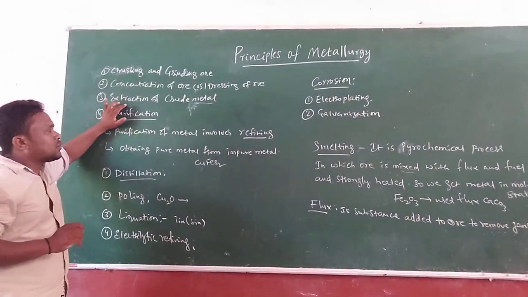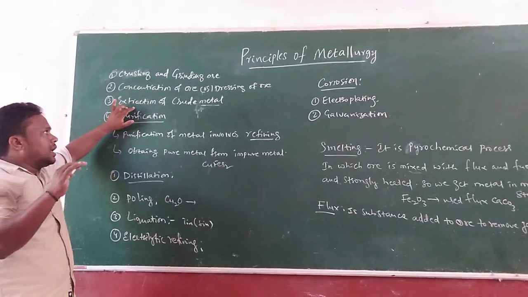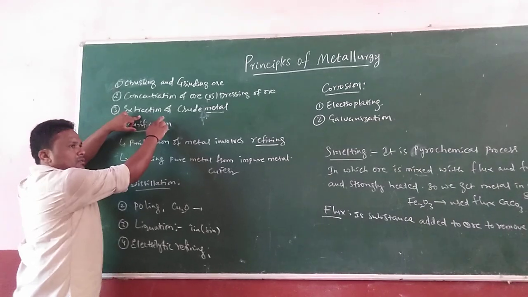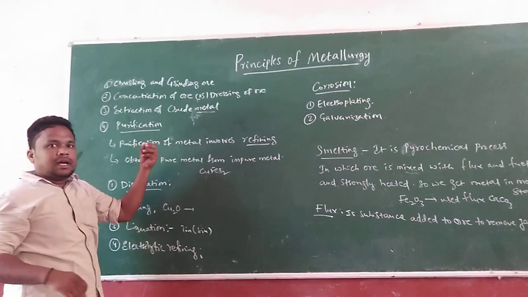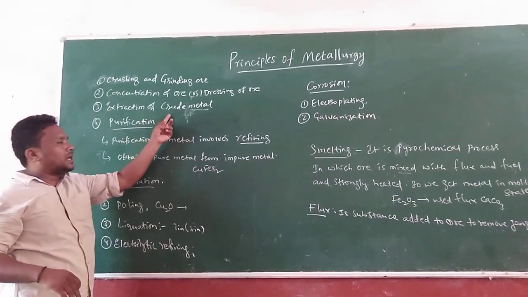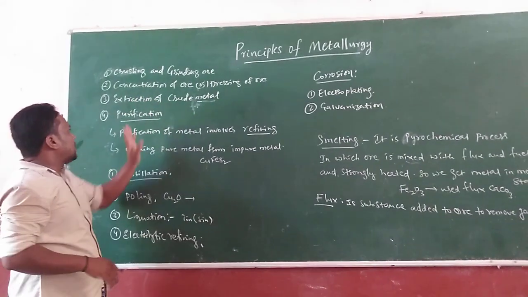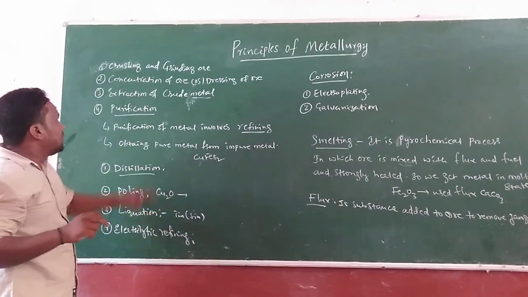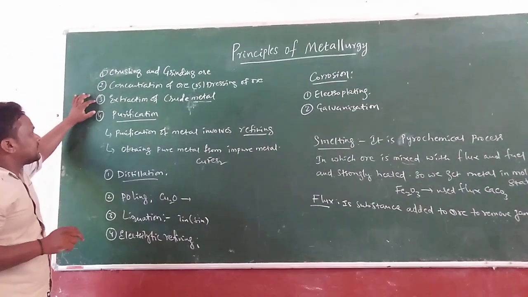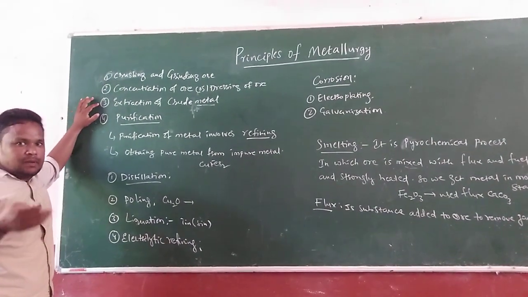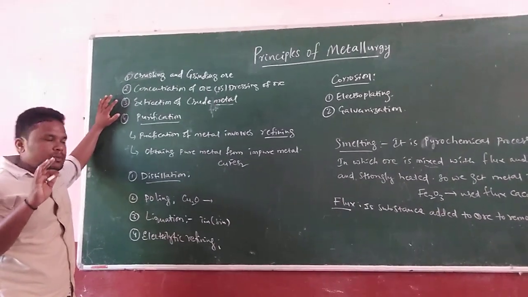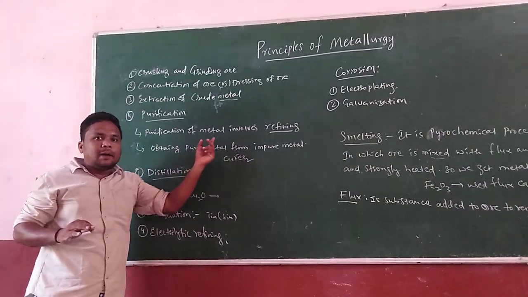Next one, extraction of crude metals, means some kind of electrolysis process is involved. Next, carbon reduction is involved. Different types of technical processes are involved to get the metals up to step 3. Over. The next final step is purification. What is the purification? From the first, second and third steps we may get the metal, but it is not in a purified form. Then we have to purify that obtained metal.